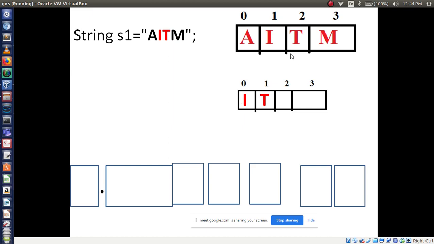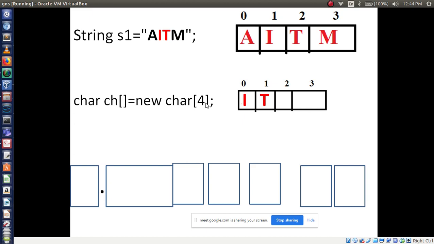That array belongs to the character type, so I define char as the data type, followed by the array name. You can give ch as the array name, new char. Here I am giving the array size 4. You can give any size here, not at all a problem. For example purposes I have given 4.